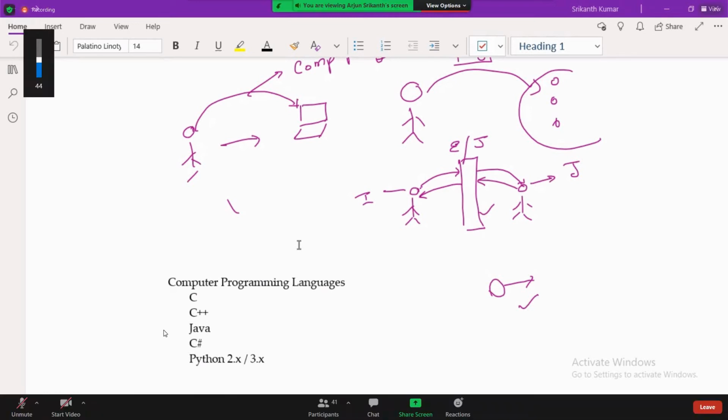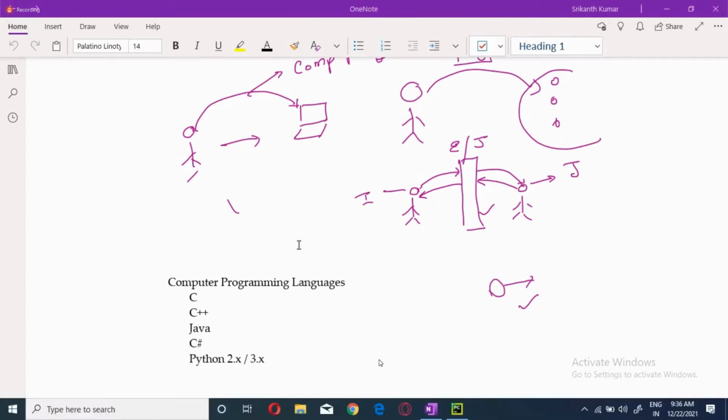Instructions. Where are we going to write these instructions? In the editor. And what is an instruction in the editor? It's an executable line. What are you going to write in the editor? An executable line. What is that executable line? It's task oriented. There will be a task connected to that line. So that is what is called an executable line.